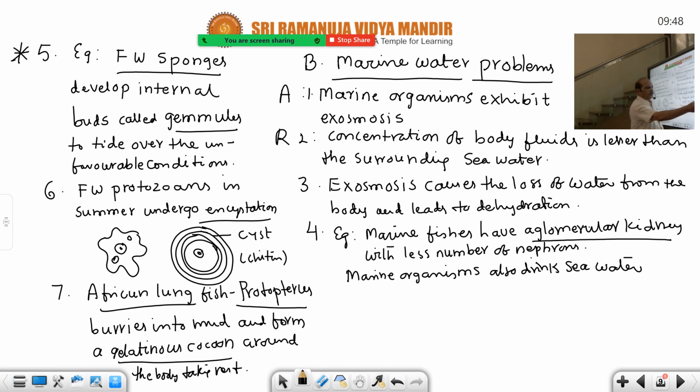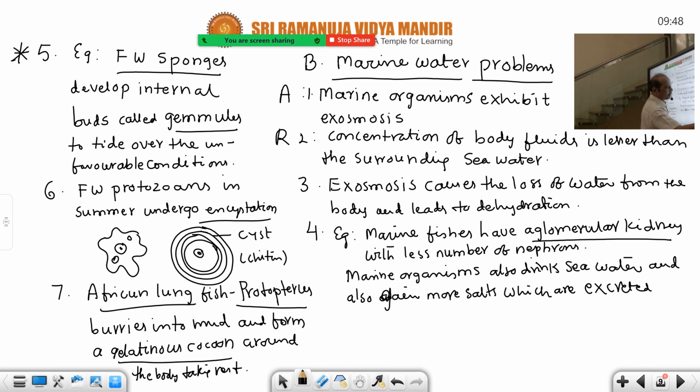So marine organisms also drink seawater and also gain more salts, which are excreted or secreted by chloride cells. These excess salts are excreted by chloride cells.